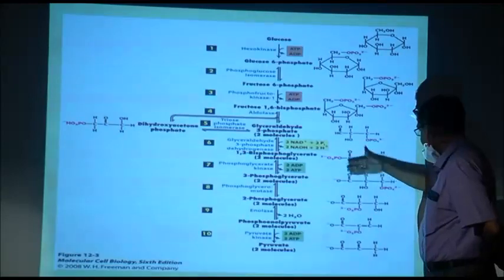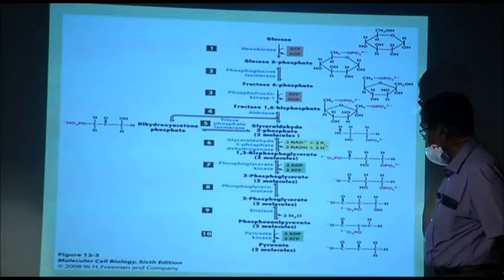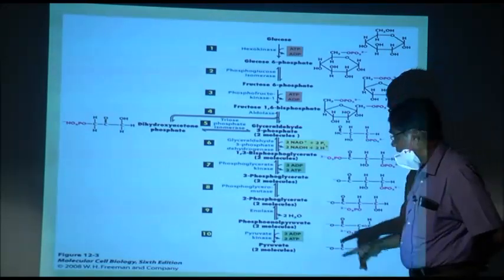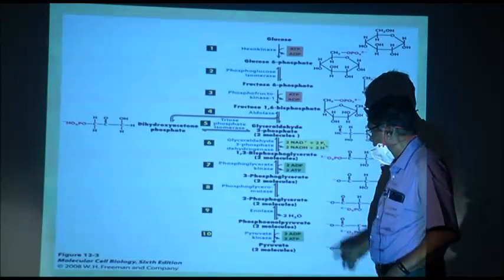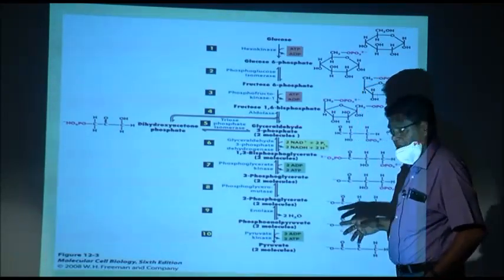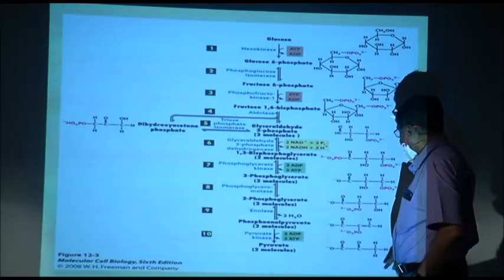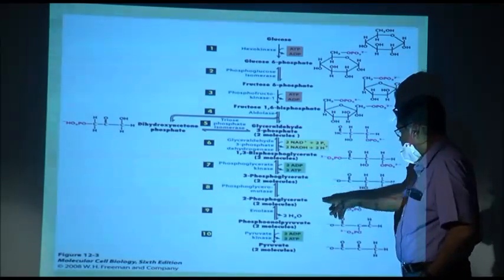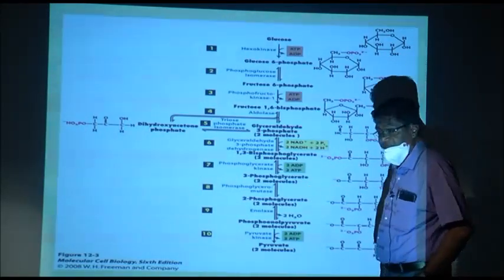Out of 2, 1 is out, 1 is there, and the phosphate has gone to ADP to form ATP. What is the enzyme? Kinase. And 3-phosphoglyceric acid forms 2-phosphoglyceric acid.